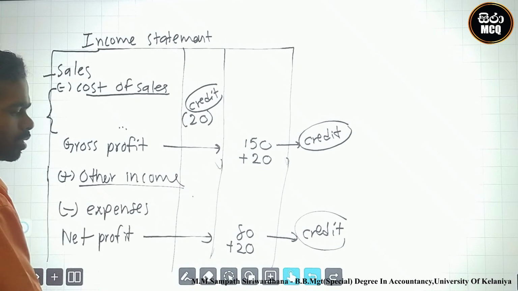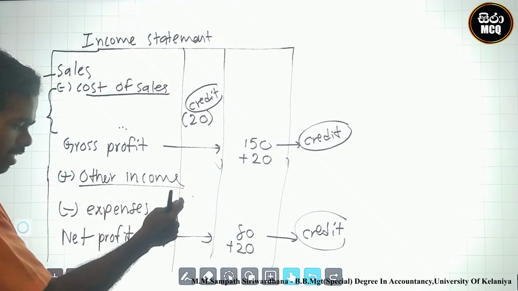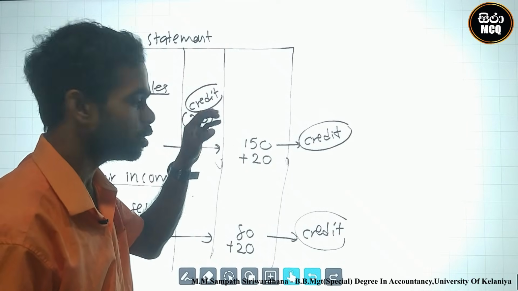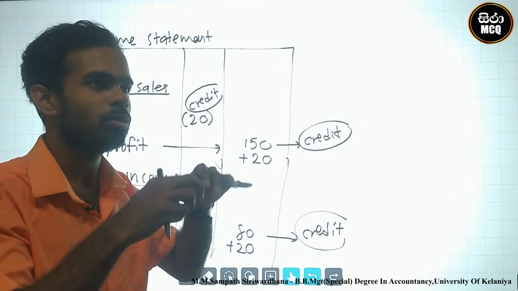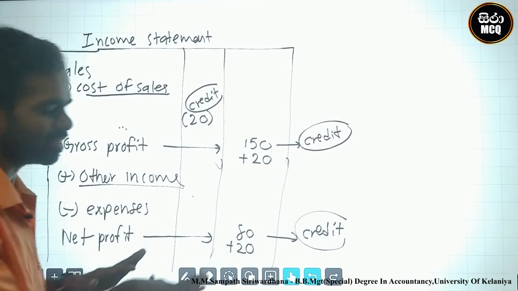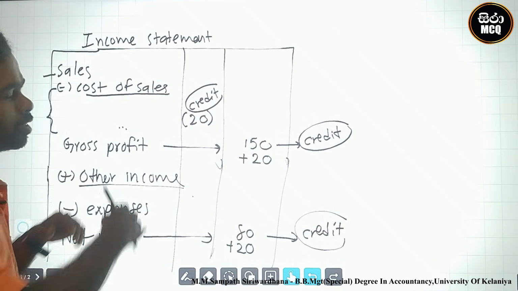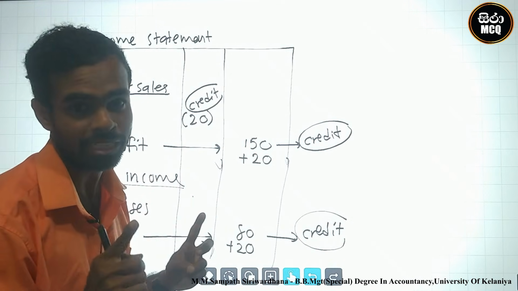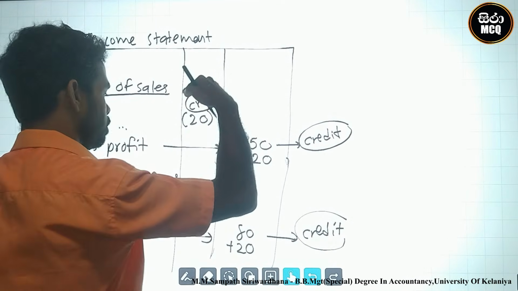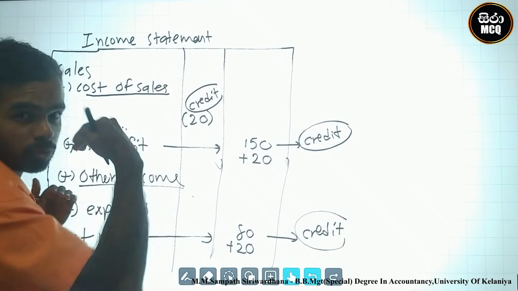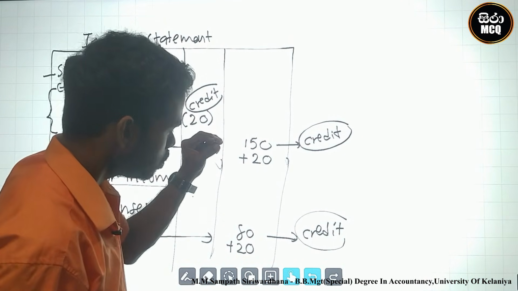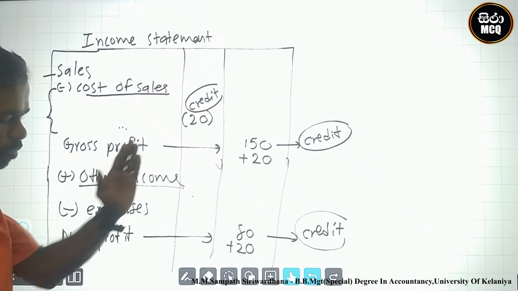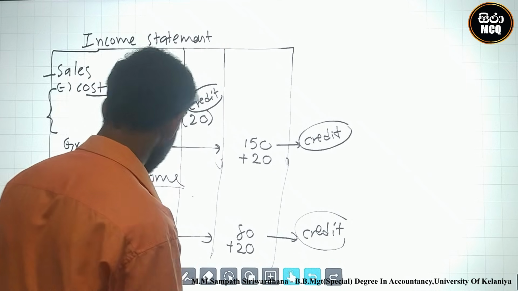Therefore this plus figure was impacted to net profit. Why? This plus figure was impacted to gross profit. Now gross profit was increased, so net profit should be increased. Okay, the impact was at the top of this. These two are both impacted. The impact was before the gross profit, so both gross profit and net profit were impacted. Therefore we must add to both net profit and gross profit.